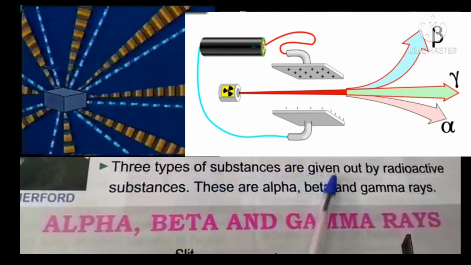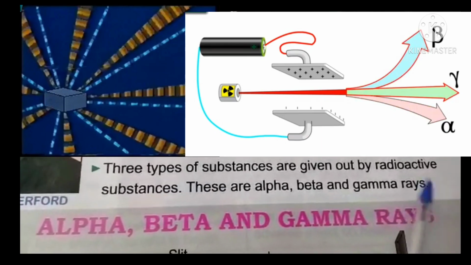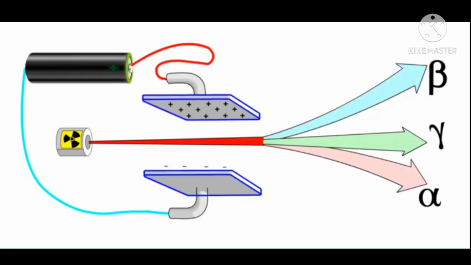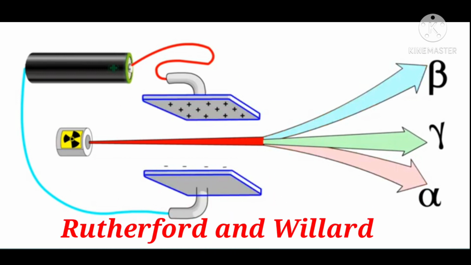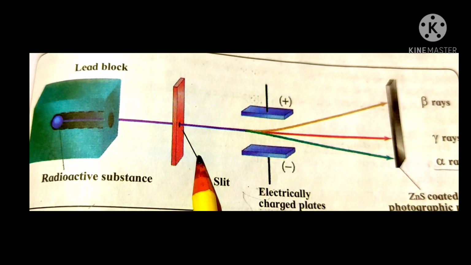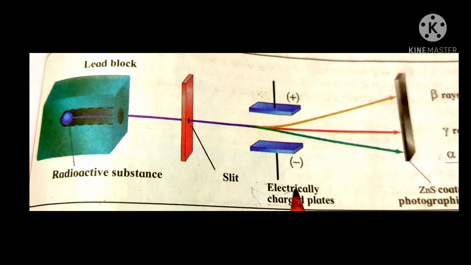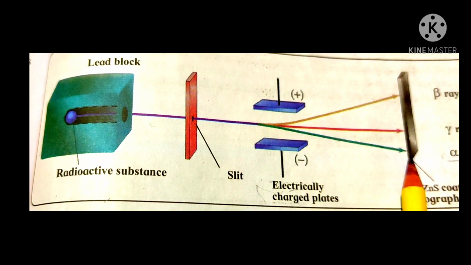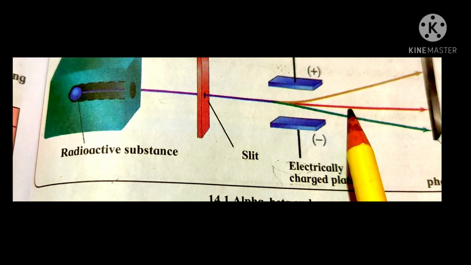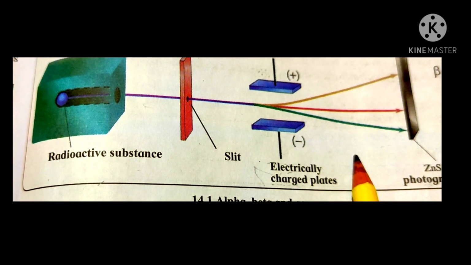Three types of radiation are given out by the radioactive substance. These are alpha, beta and gamma rays. Students, as you have studied earlier in your 8th class, Rutherford and Villard studied the radiation emitted by radioactive substance. To study it, the rays were passed through the electric field and a photographic plate was held in their path.